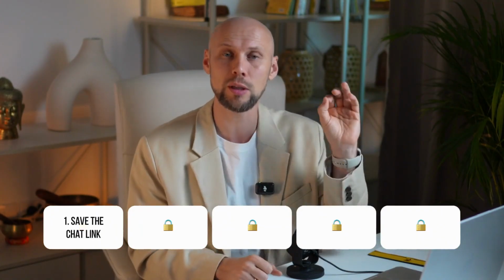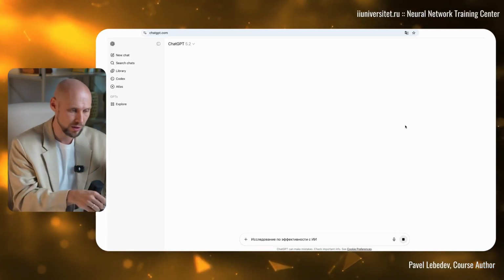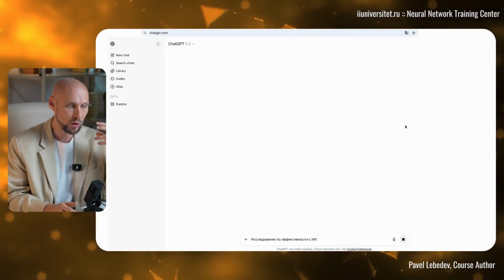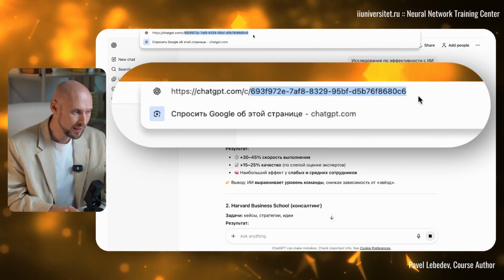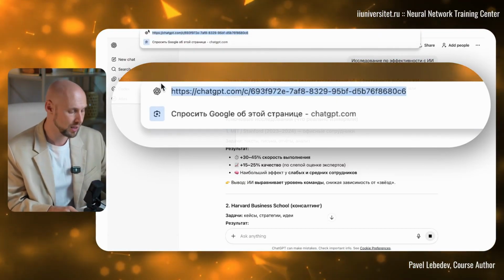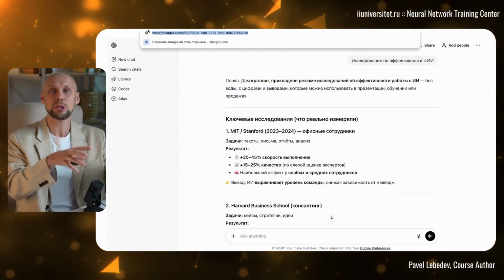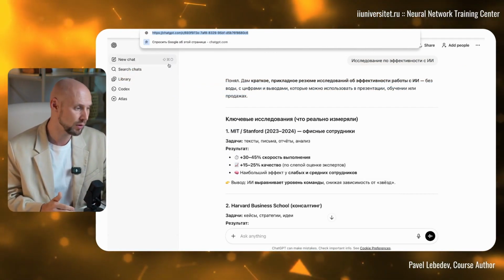Let's get started. The first rule: instead of saving the results of the neural network's work, save the links to the chat where you interact with the neural network. Here's a good example. If you're working in ChatGPT, you can send any prompt to the neural network, and after that, a link to your chat appears at the top. These last characters you see here are actually the unique ID of this chat. Next, copy this link and save it in the document where you plan to publish the results of your work.